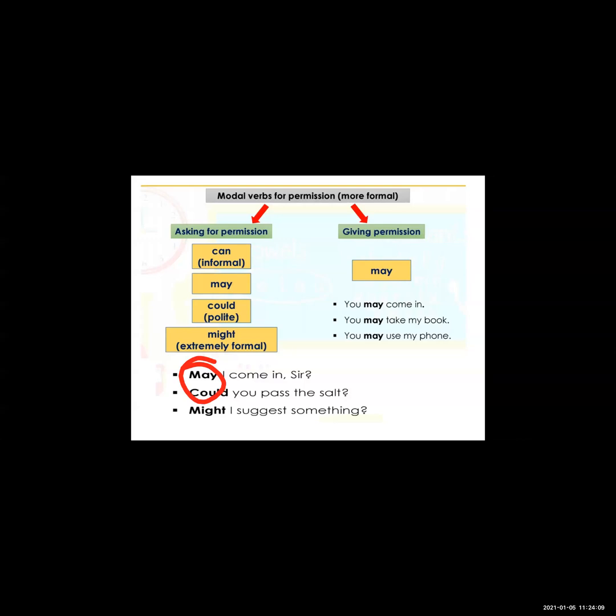Now see, the next one is "might". Yes, we use "might" for extremely formal permission.